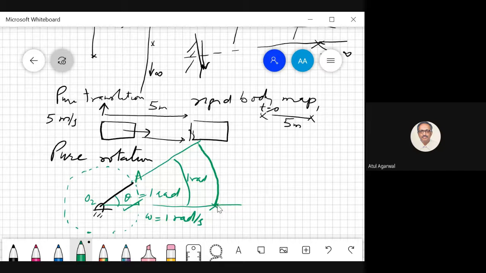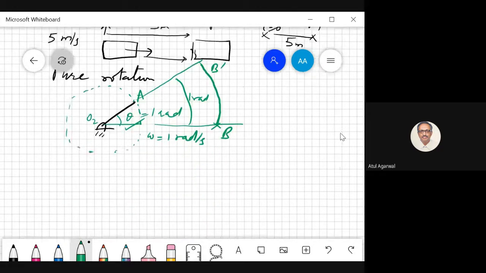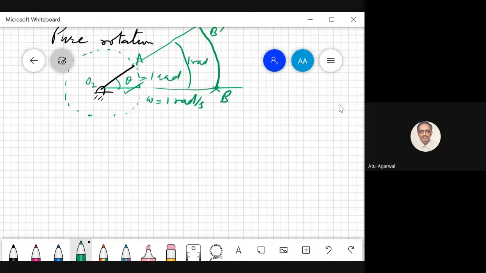and you can also get the position of the point. Initial position is A, suppose B, you get the final position B prime after 1 second. So you can find position with time. Now how does it help you?